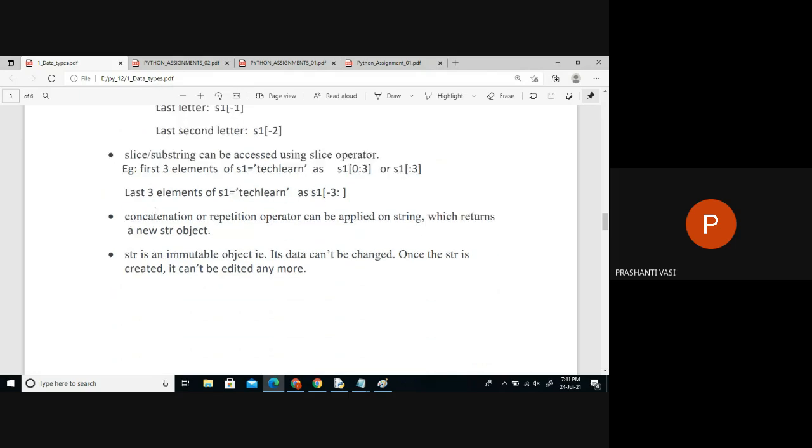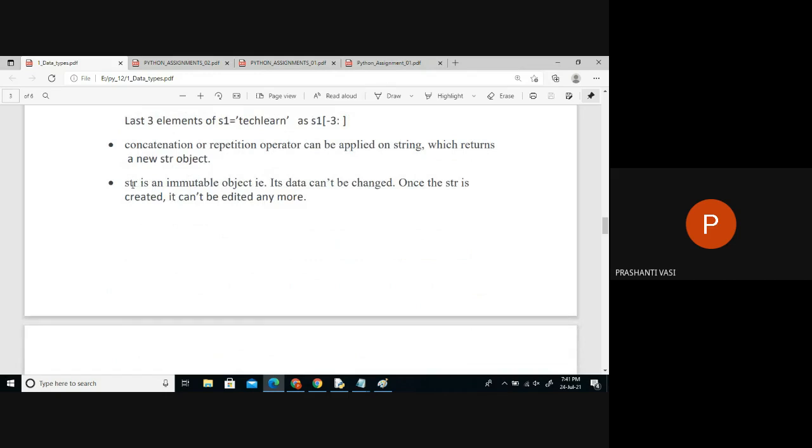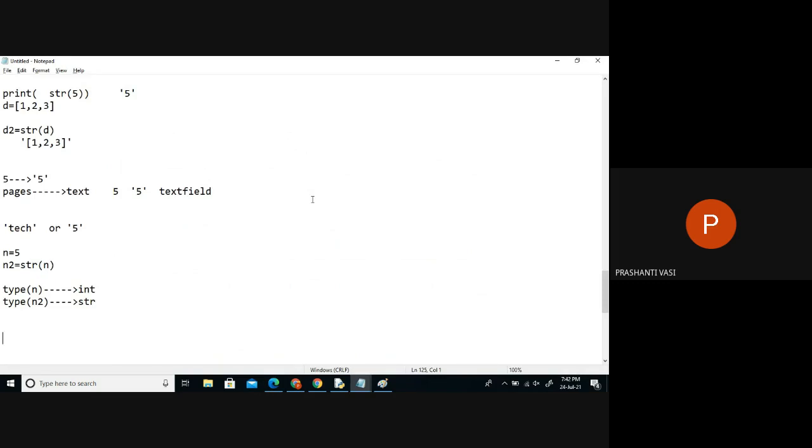And already we have seen concatenation and repetition. We have done that, so they can be done on a string. And the major important point: whatever string is, it is an immutable object. We can't change the data of a string. Once a string is created, it's fixed. It's already created. No more editing can be done on this. What that means, and you have to remember this point here, is string can't be edited. It's read only.